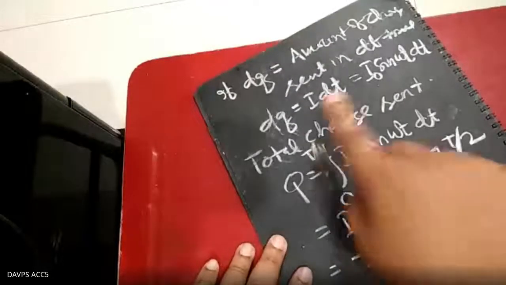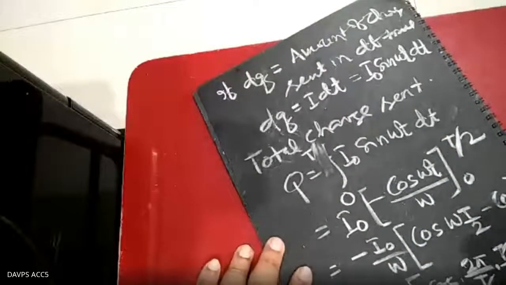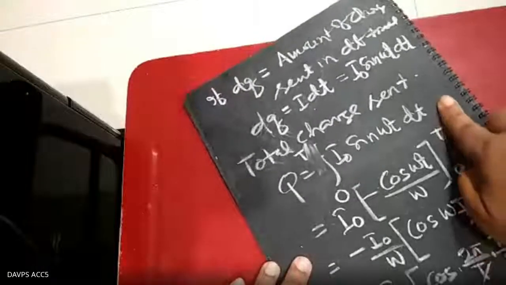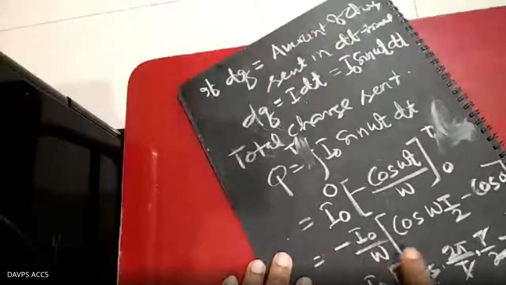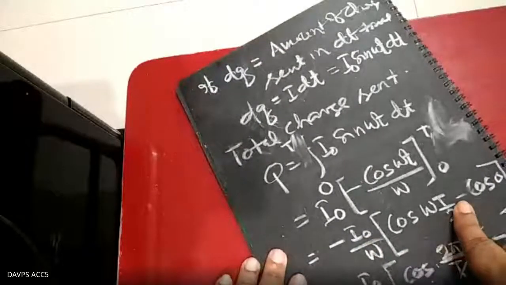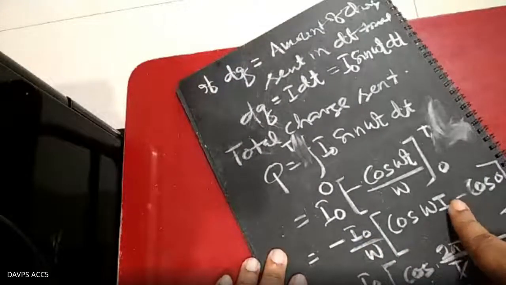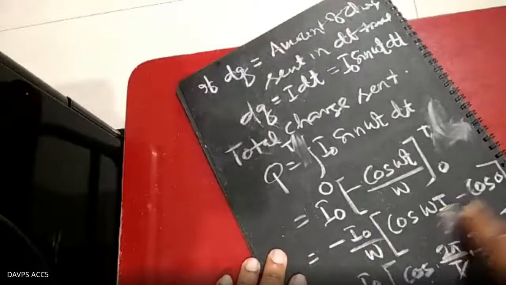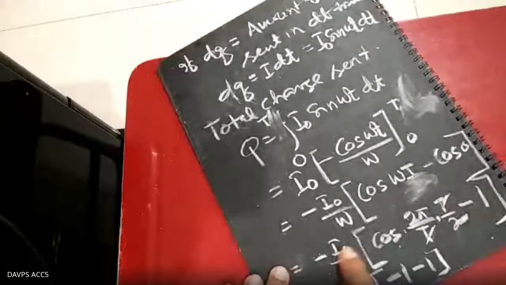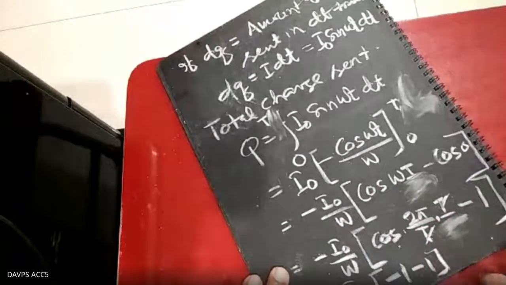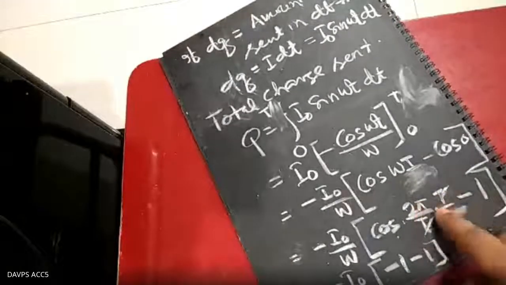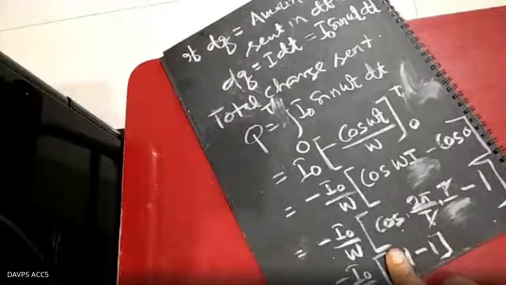You get minus I naught by omega cos omega t minus cos 0, and with omega equal to 2 pi by t, cos omega t becomes cos 2 pi, which is 1.